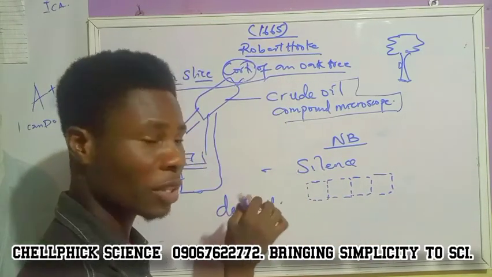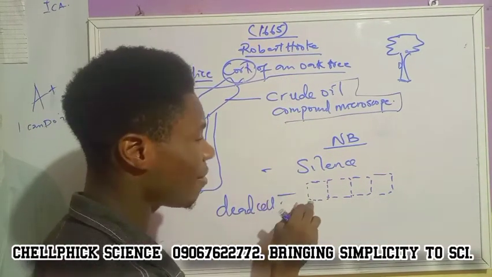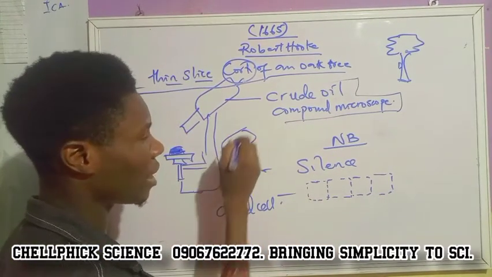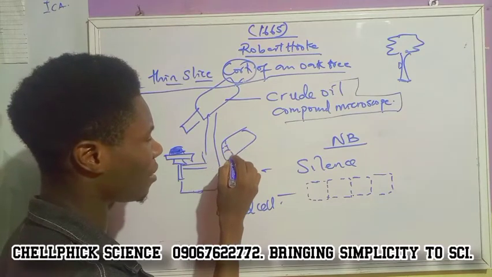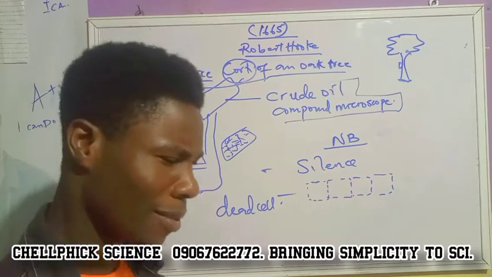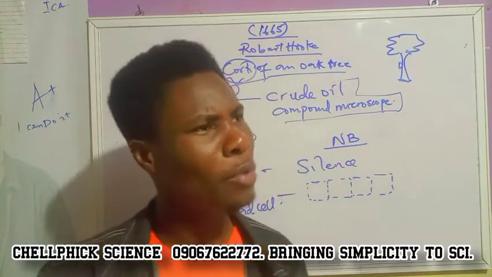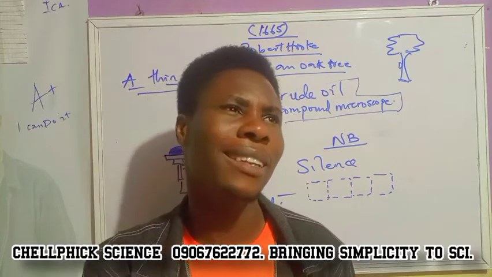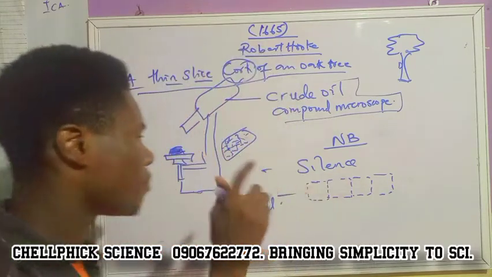What is the first observation? Silence. Then he noticed that everything has a little box, well arranged inside the cork tree. So assuming this is the cork tree that he cut, he observed from the microscope that everything looks like this. Then, as an observation, you look at it that this thing is like a little box. You now imagine that that little box is like a room.